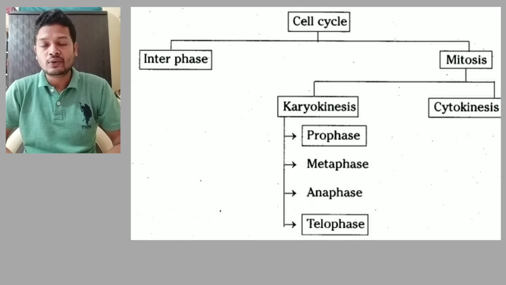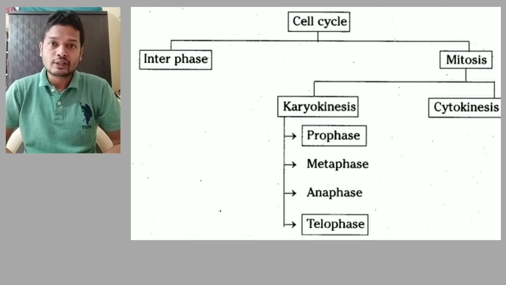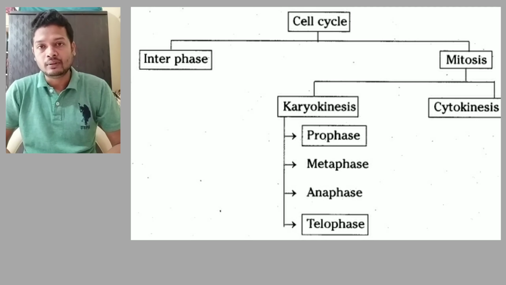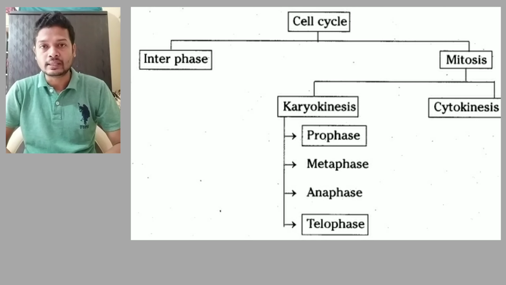Prophase is the stage where the chromosomes start forming from chromatin material. The thread-like DNA becomes compact and finally the chromosomes are formed. Then slowly the nuclear membrane starts disappearing, the centrioles start dividing and moving to the opposite ends. This happens in prophase.